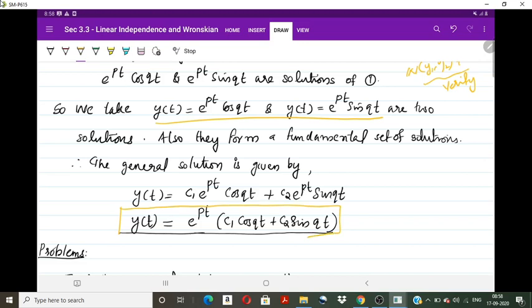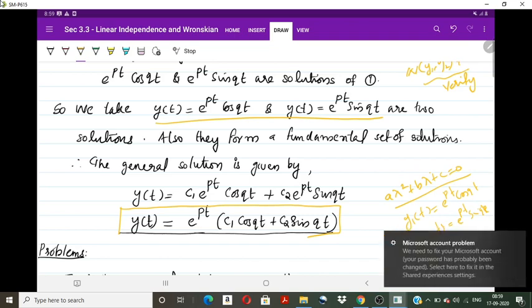So if the auxiliary equation a lambda square plus b lambda plus c equal to 0 has complex conjugate roots, then the two solutions we are taking as y1 of t equal to e raised to pt cos qt and y2 of t as e raised to pt sin qt, where p and q are given by the root lambda equal to p plus iq. So p is the real part of lambda and q is the imaginary part of lambda.